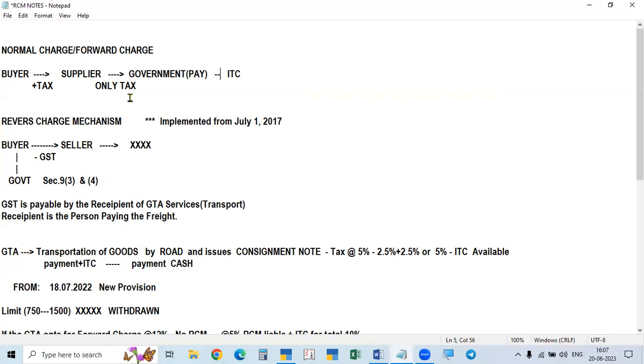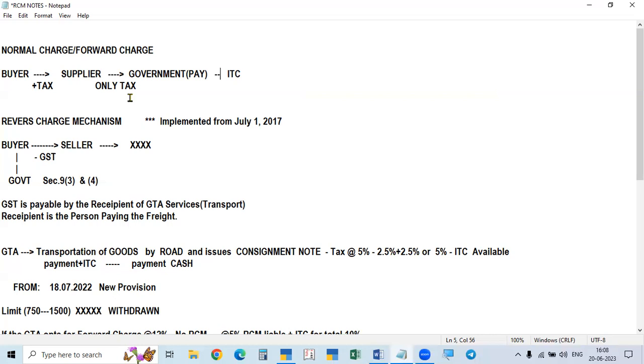So the buyer or the recipient of the services or goods will not pay the tax to the supplier. He will pay only the taxable value. That means the supplier will collect only the taxable value. He will not collect the tax from the recipient, and the recipient directly pays to the government, and after payment, he can take the ITC.